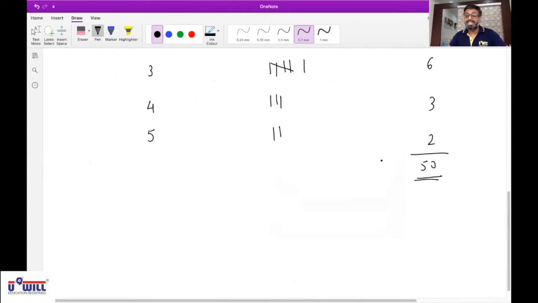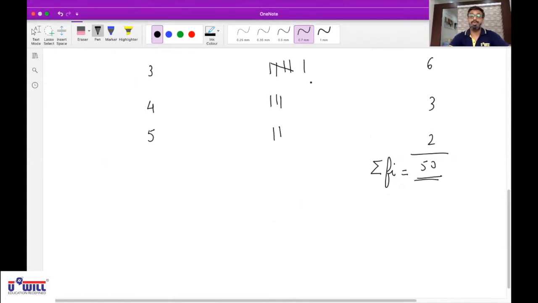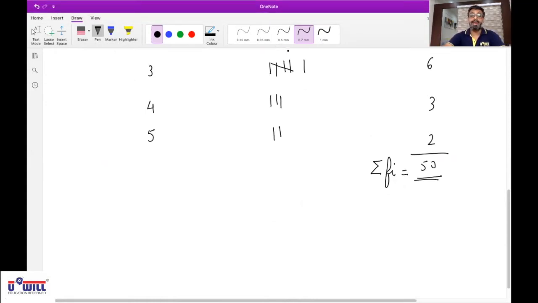And how would you denote this? Sigma fi, the total of frequency. Sigma means total. Is this clear now? The tally marking process?